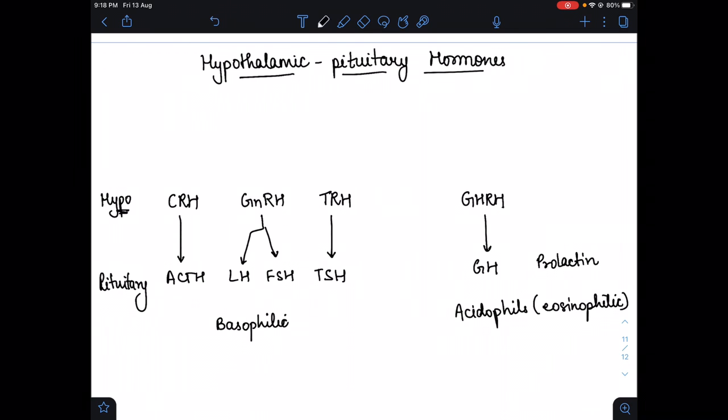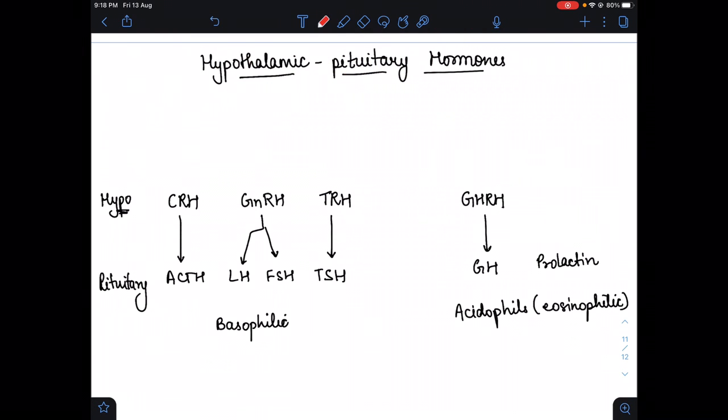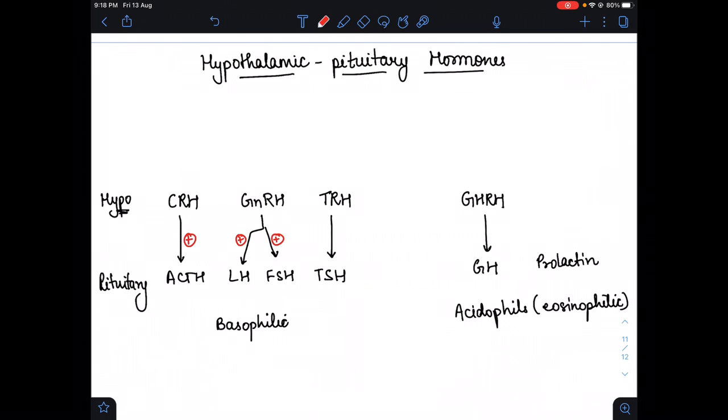Now, which hormone gets inhibited by which hormone? Which hormone inhibits the other hormone? In this video I am going to tell you this. As we all know, corticotropin releasing hormone secretes the ACTH. Gonadotropin releasing hormone also secretes the LH and FSH. Thyrotropin releasing hormone secretes the thyrotropin stimulating hormone, and growth hormone releasing hormone secretes the growth hormone. These all secrete these hormones. Now the inhibitory factors.